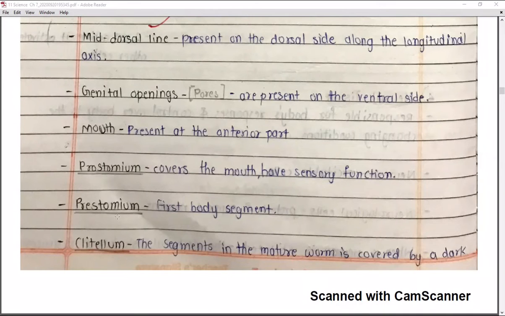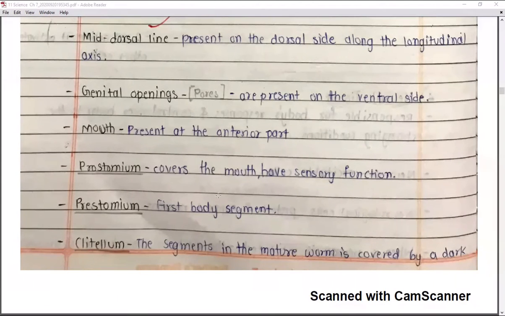Next is the peristomium, that is the first body segment. Now after the mouth, the first segment which is present after the mouth is known as the peristomium. Don't get confused between the prostomium and the peristomium. The prostomium is the covering of the mouth and has sensory function, and the peristomium is the first body segment.